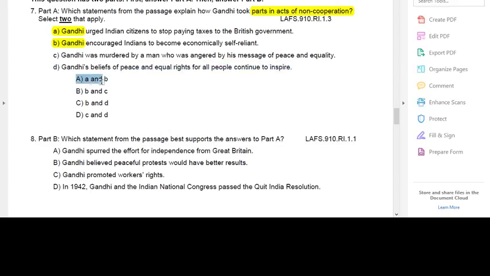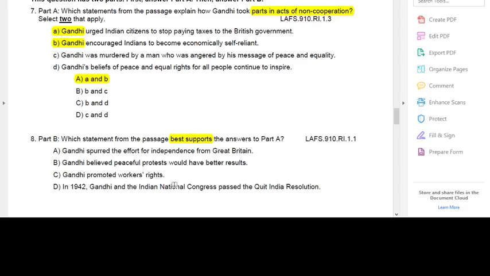Okay. So now that I've answered this question, I can go on to part B, and I'm looking for a statement that best supports the answer to part A. So I'm looking for something that shows acts of non-cooperation that goes along with either he told them to stop paying taxes to the government or become self-reliant.